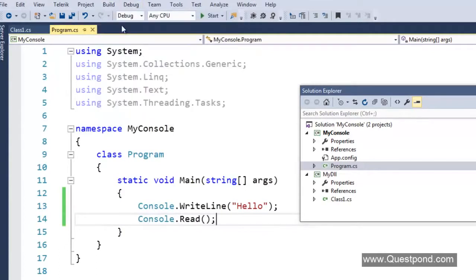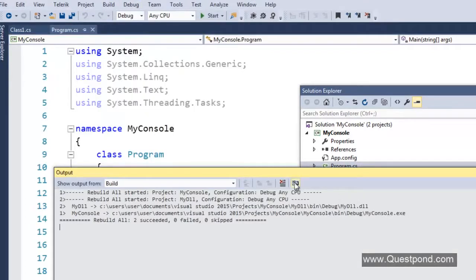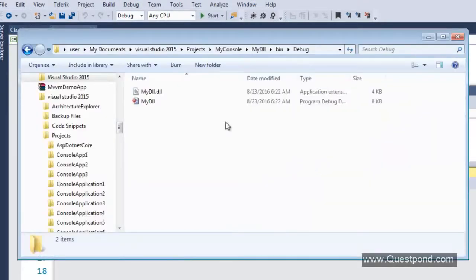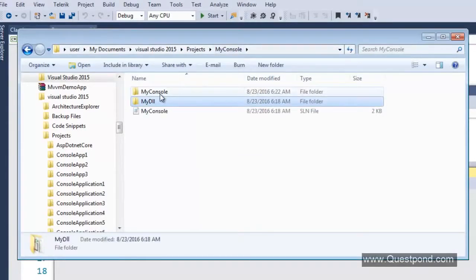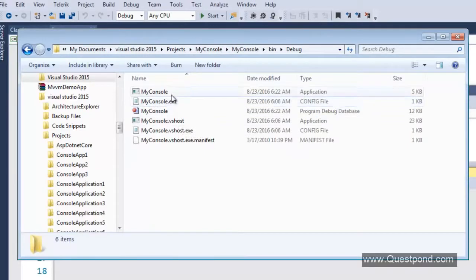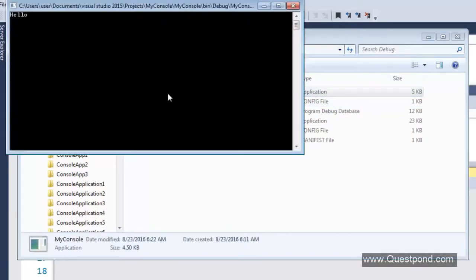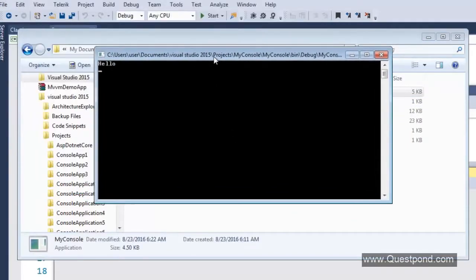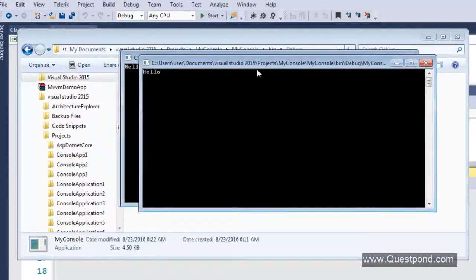If I now build this, go to my project, go to the bin directory and click on my console, this EXE out here is running in its own address space.